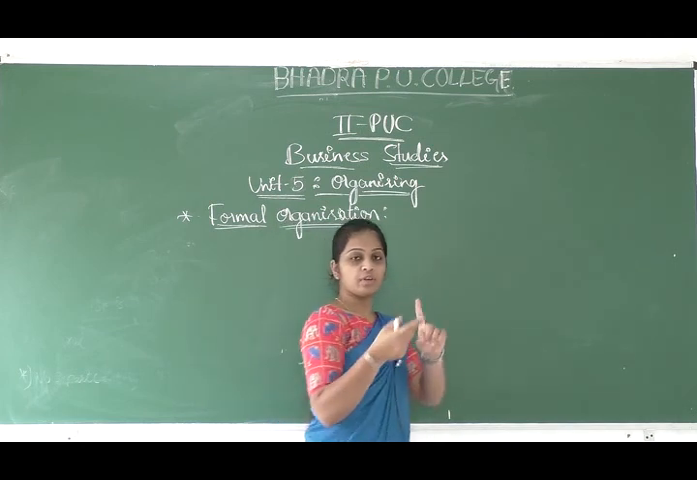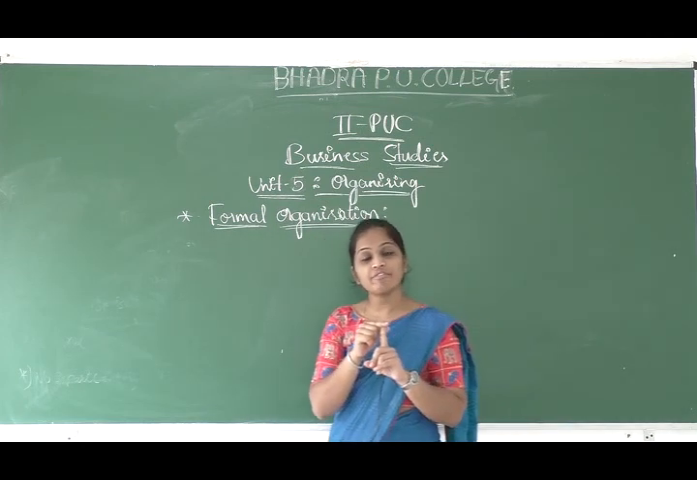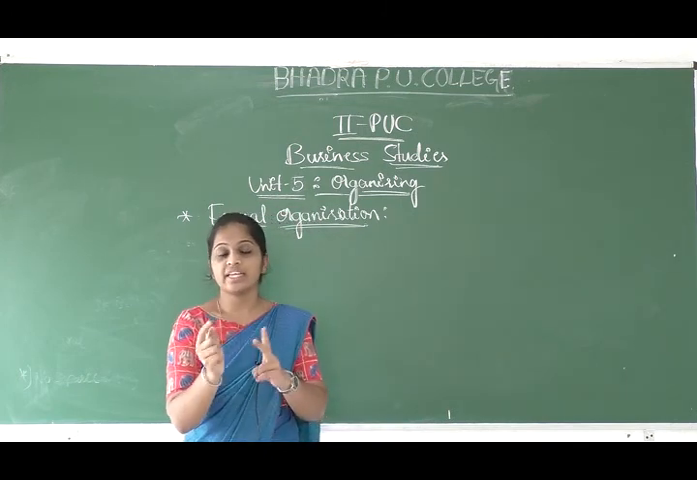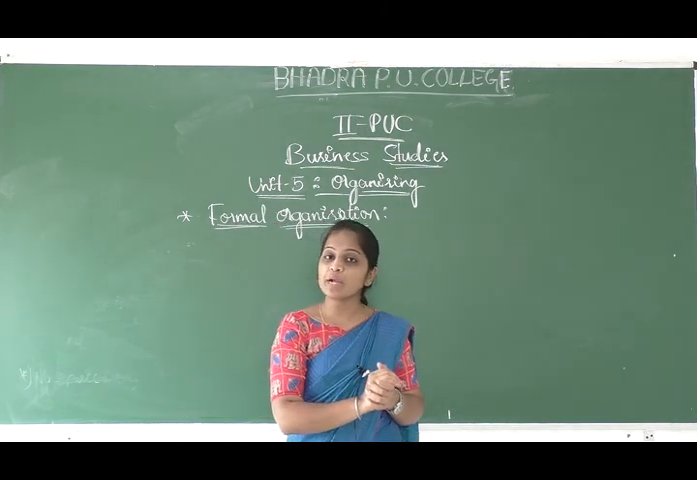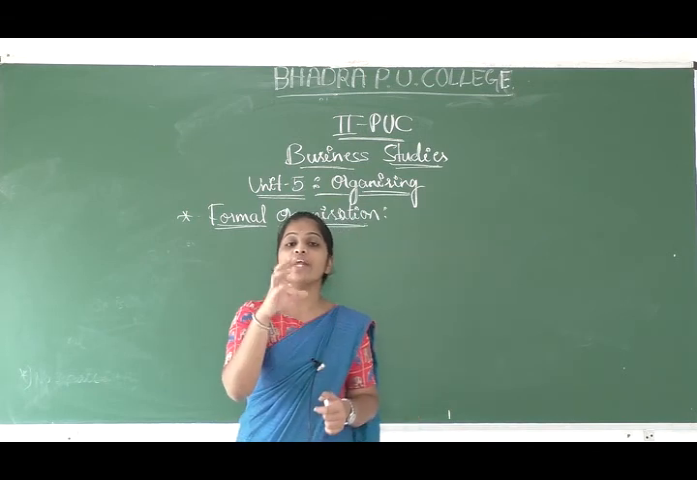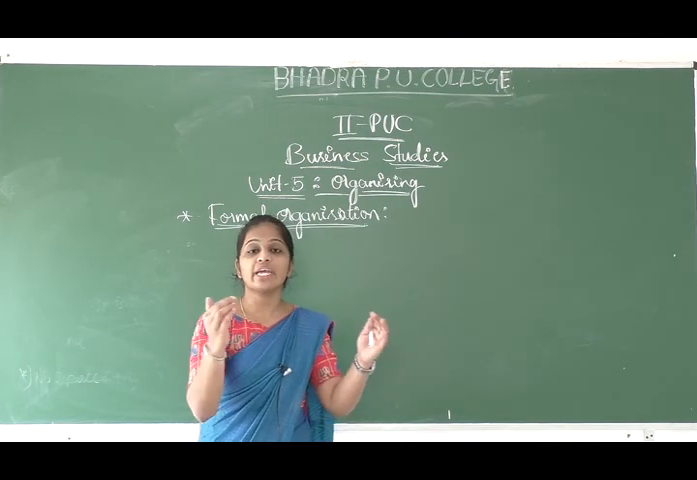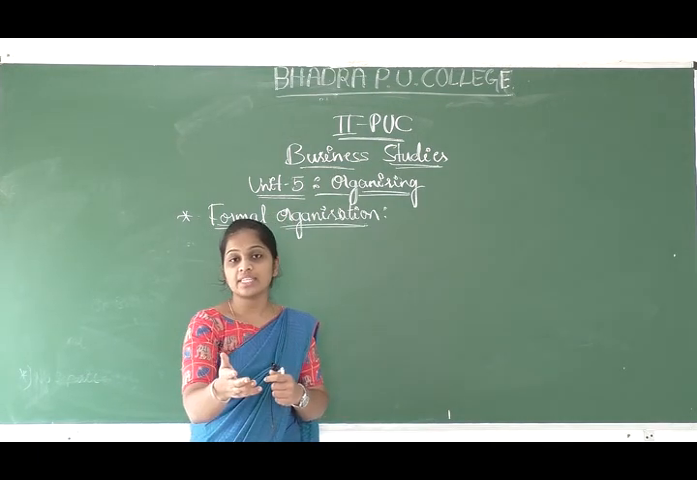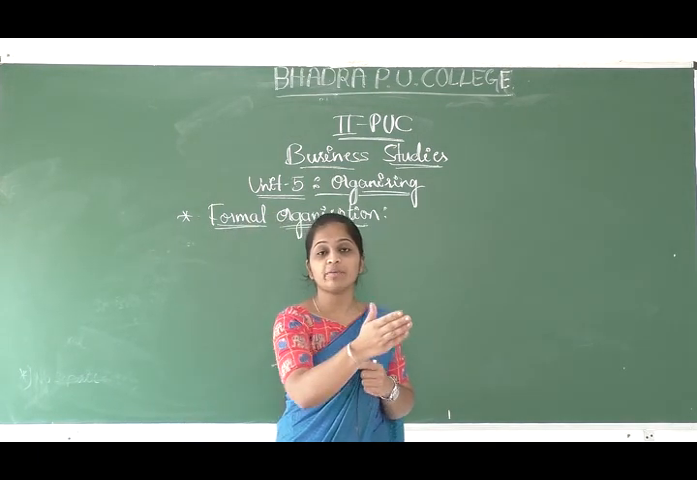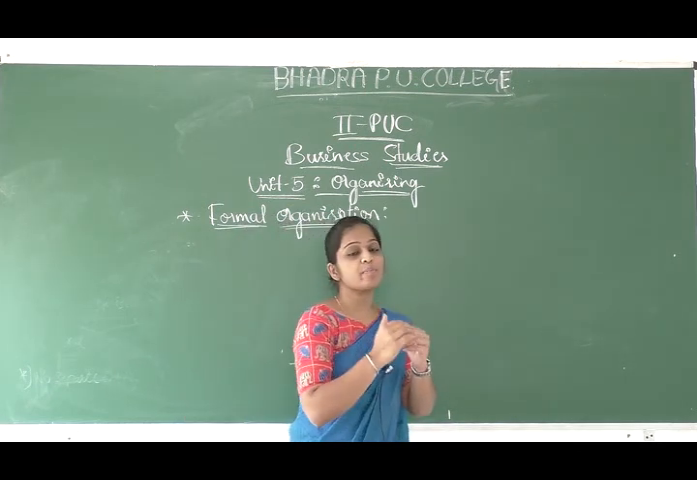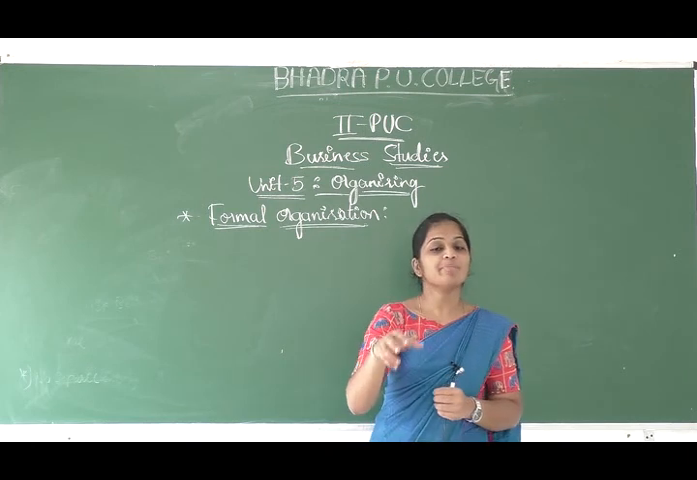What are those? First one, identification and division of work. We have to divide the work into smaller jobs. In the second step, we make departmentalization. According to their similarities, according to the relatedness of the job, we make it one department. For example, purchase related jobs we make one department. So likewise in the second step we go with departmentalization.